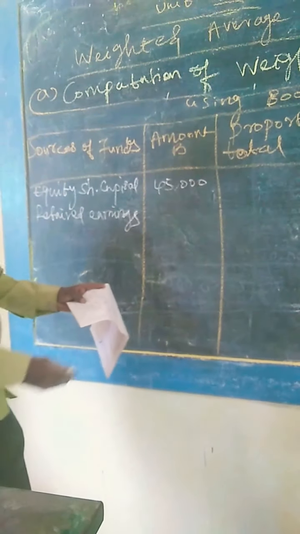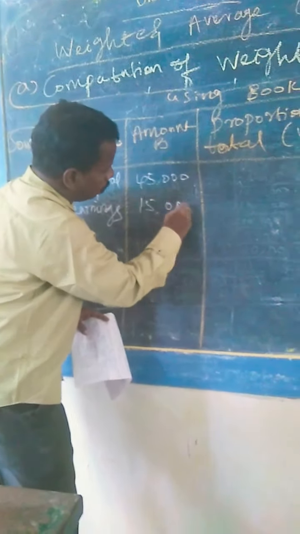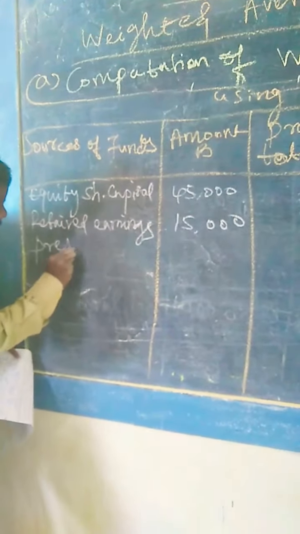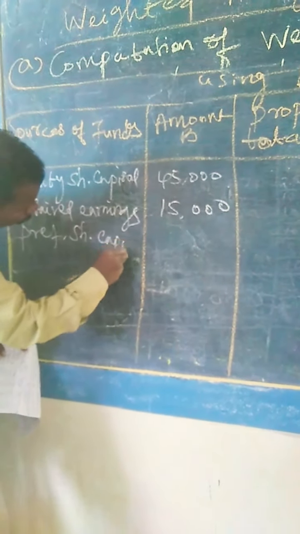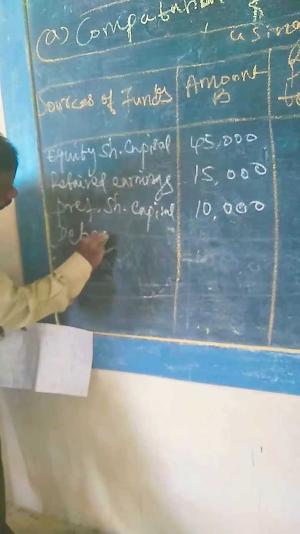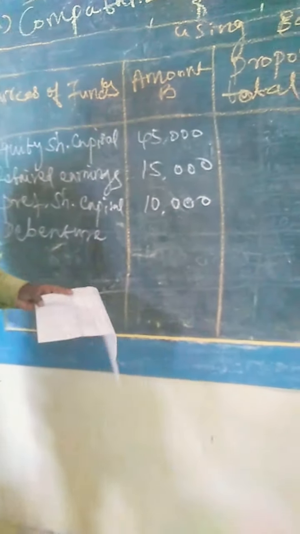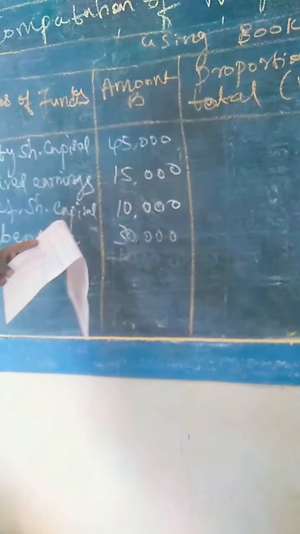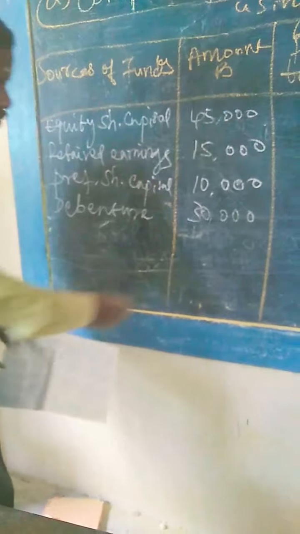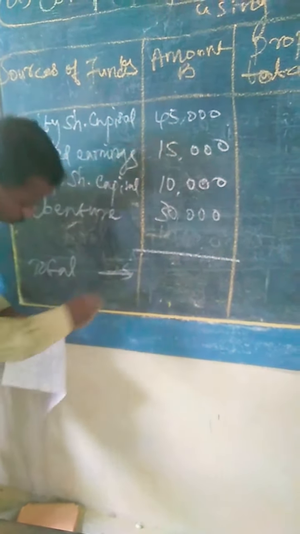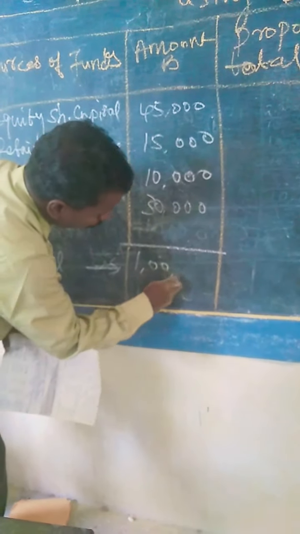Retained earnings, rupees 15,000 given in the problem. Preference share capital, that is also given in the problem, rupees 10,000. Then another one is debenture, rupees 30,000 given in the problem. Total sources is 1 lakh.